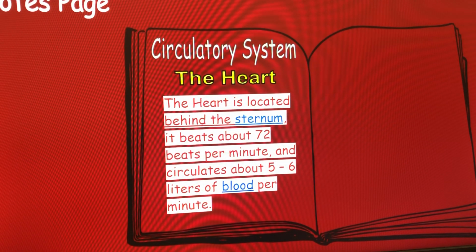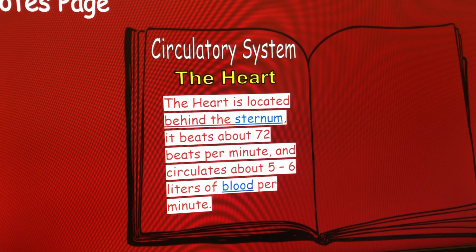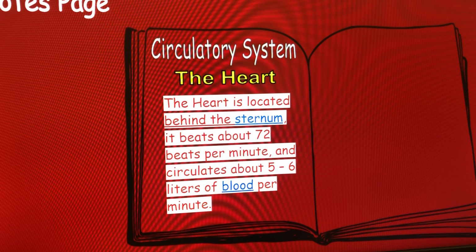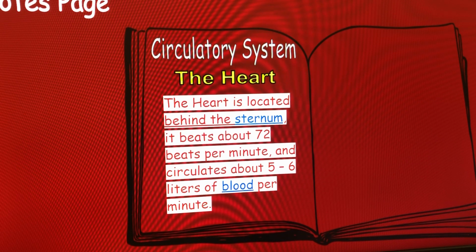The next entry will say the heart is located behind the sternum. It beats about 72 beats per minute and circulates about 5 to 6 liters of blood per minute. Again, feel free to pause and resume play when you are ready.